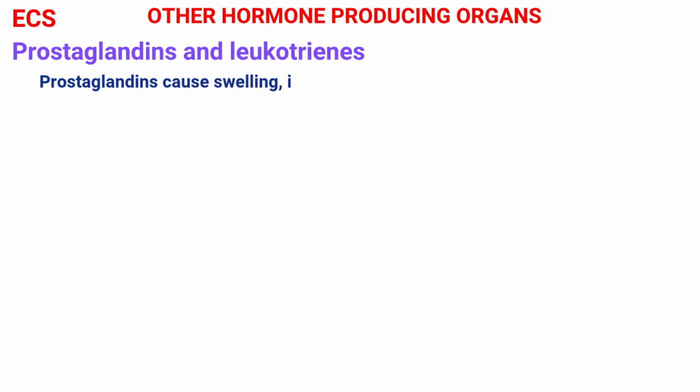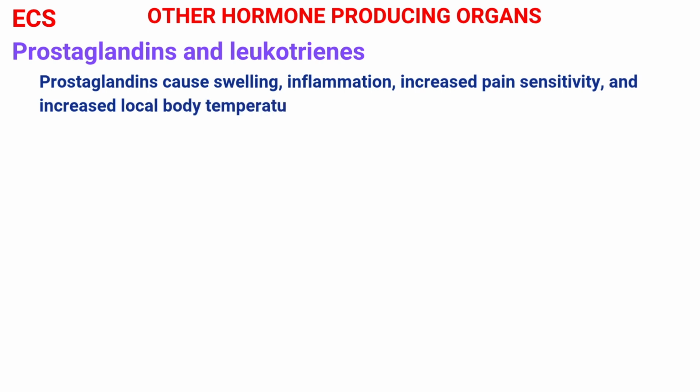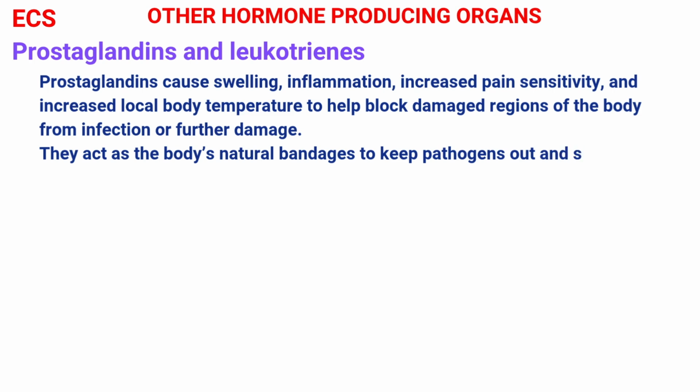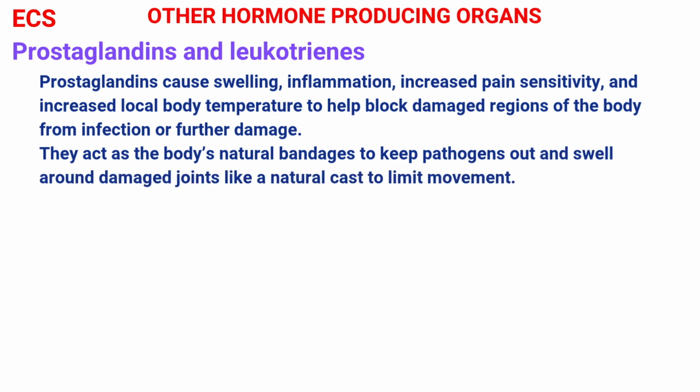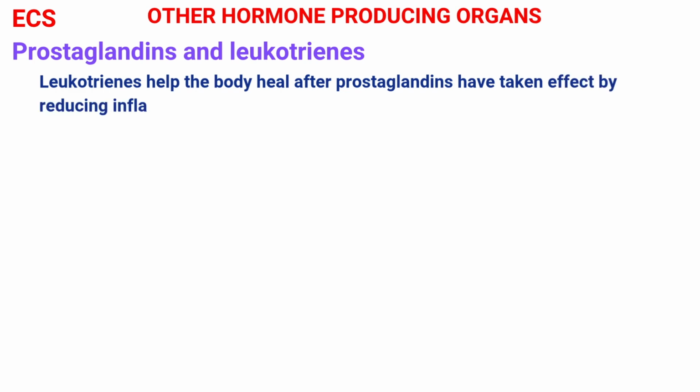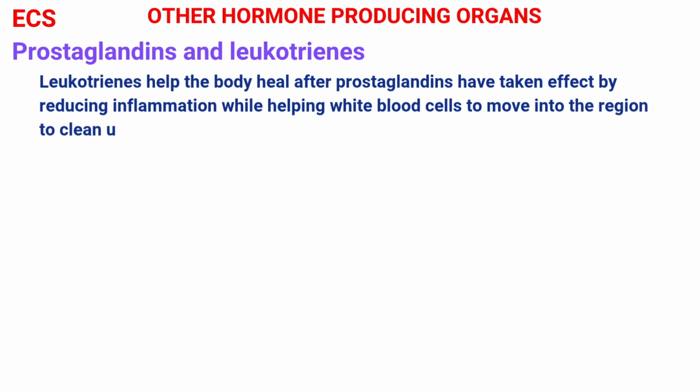Prostaglandins cause swelling, inflammation, increased pain sensitivity, and increased local body temperature to help block damaged regions of the body from infection or further damage. They act as the body's natural bandages to keep pathogens out and swell around damaged joints like a natural cast to limit movement. Leukotrienes help the body heal after prostaglandins have taken effect by reducing inflammation while helping white blood cells to move into the region to clean up pathogens and damaged tissues.